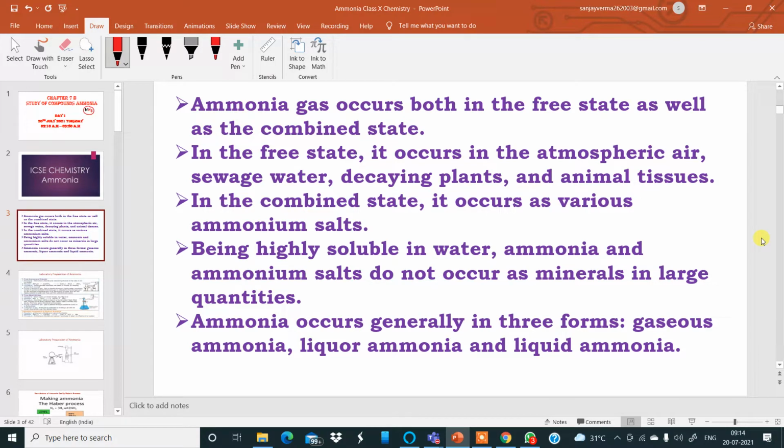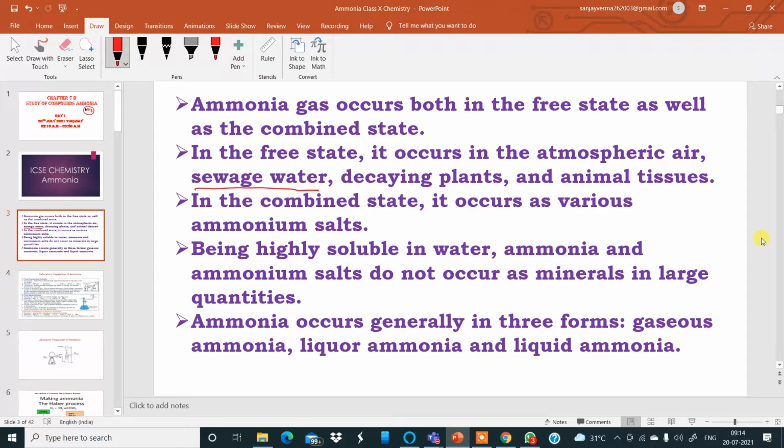You will find ammonia gas in sewage water. When the toilet is not clean for a long time, you get a smell, no? When you go to the toilet, you get a smell. That smell is ammonia. Urine, not the other. I'm talking about urine.